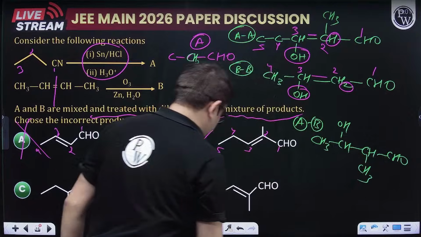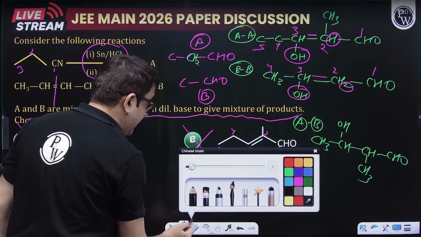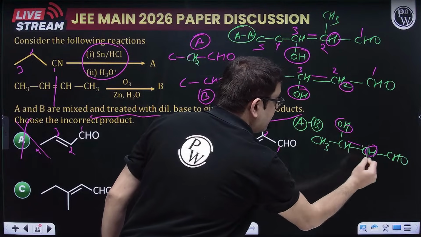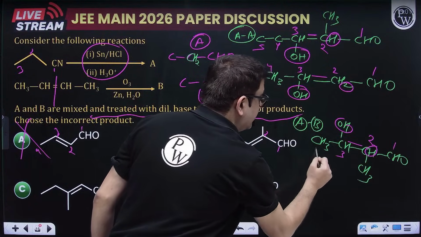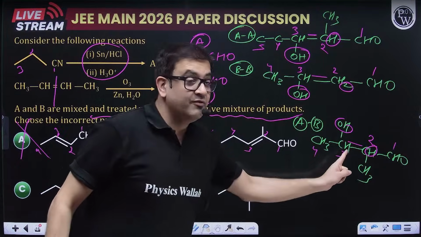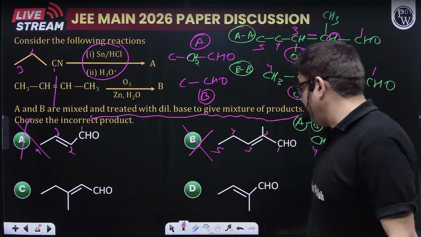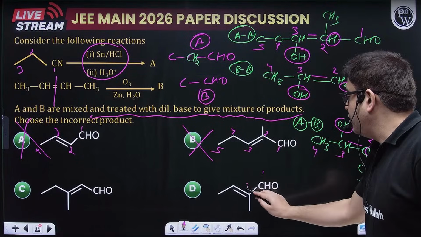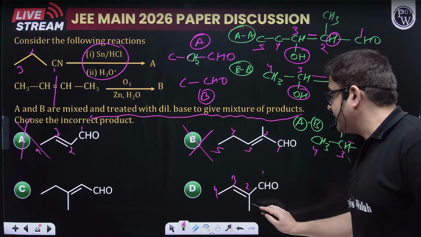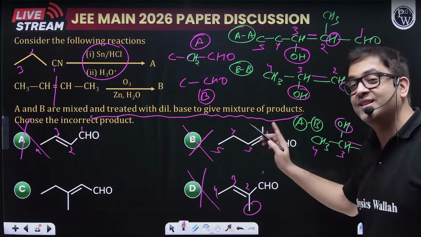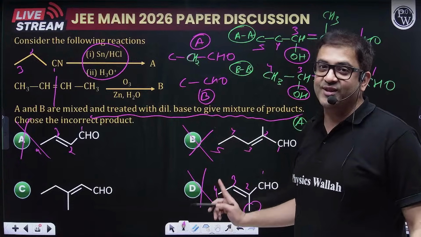So this is also, after alpha beta unsaturation, what are you going to get? So this H, this OH, a double bond. 1, 2, 3, 4. So again a 4 carbon chain with the second carbon having the methyl group. Because this is also formed, therefore this is also not the answer.